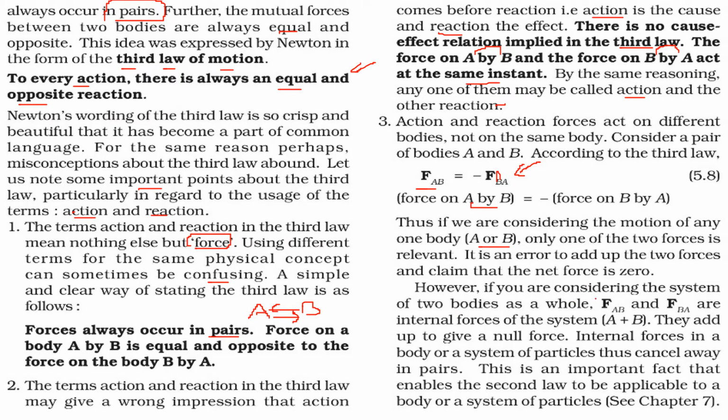But when we are considering a system of two bodies as a whole, FAB and FBA are the internal forces acting on the system A plus B. Now they add up to give a null force, and internal forces in a system of particles will cancel away in pairs. This will be very important. We'll see it in the next discussion also, and in solving the questions.